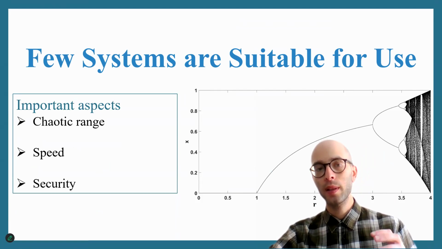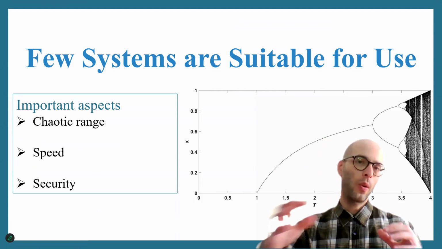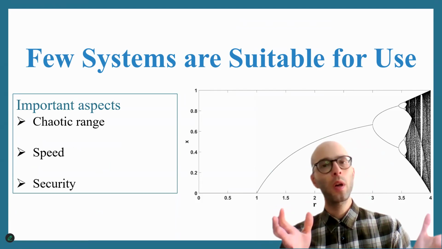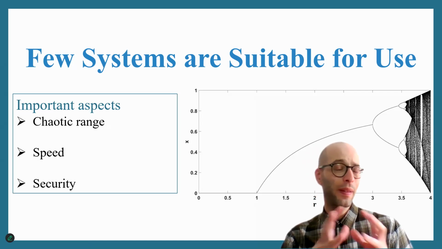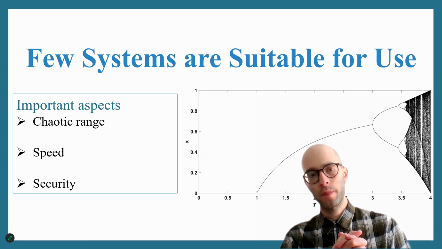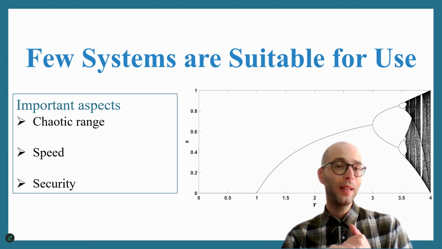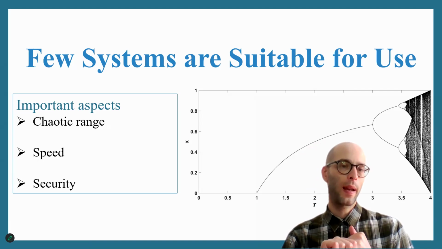Ideally, I want systems that give chaos through and through. All of the other dynamical phenomena related to chaos, like periodicity, crisis, and so on, are undesirable in chaotic encryption. So the first thing is this: we need systems that have only chaos and nothing else.